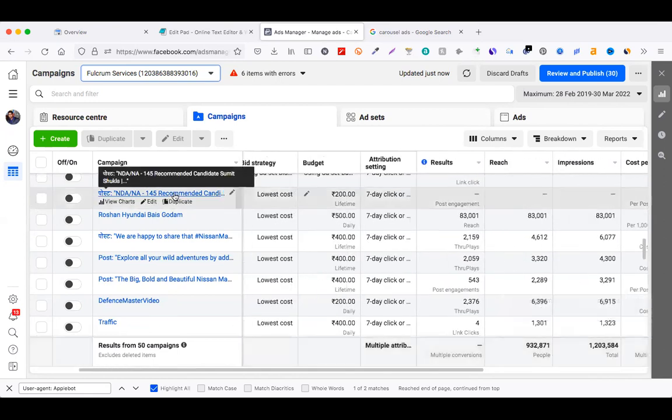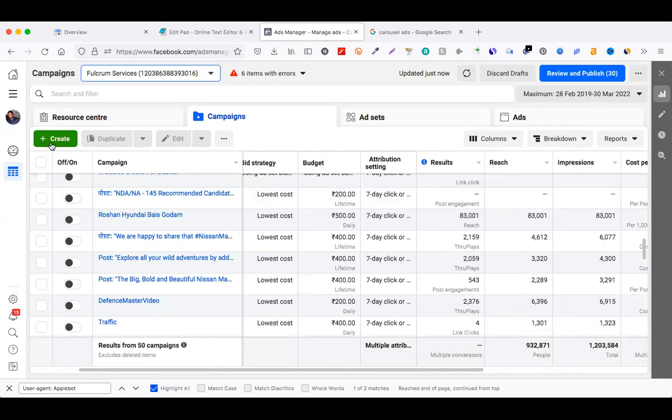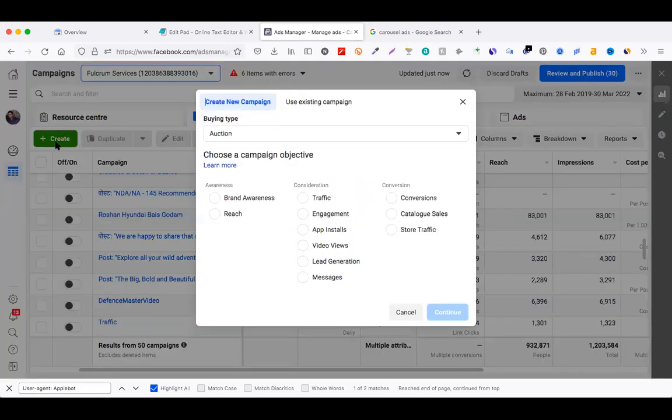So here we can create any campaign. Let me show you. First, you have to create in the campaign tab. Click on the create button. Choose your goal, what exactly you are looking for. But as I said yesterday, people love to get targeted when they know you. Now, in 2022, people understand how advertisement works, how to buy, and from whom to buy.